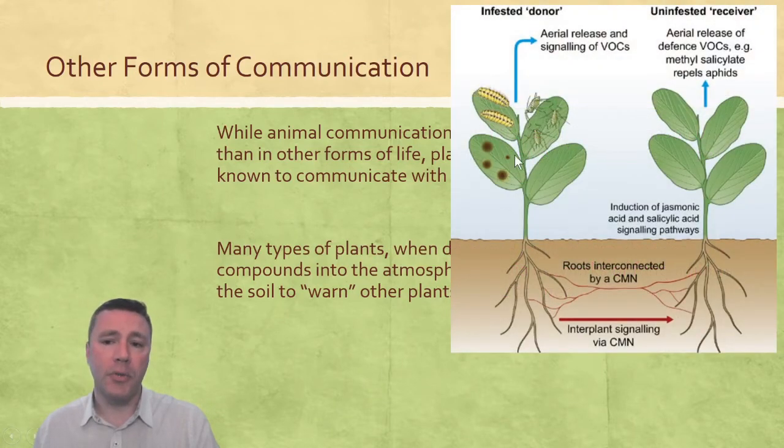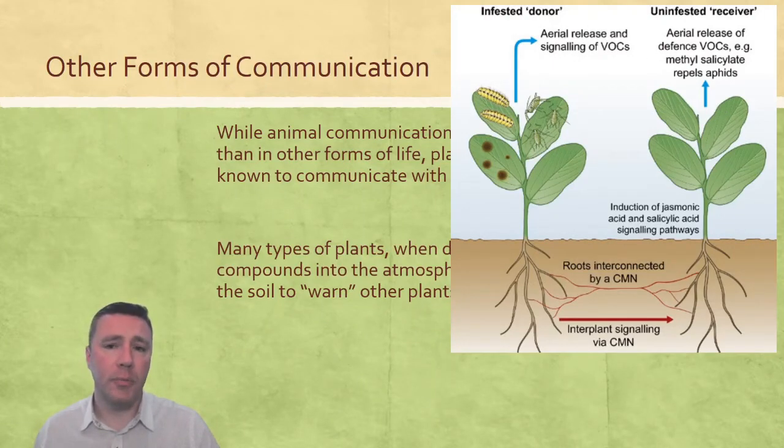So in this illustration here, we can see a plant that's been damaged by aphids and has released volatile organic compounds into the atmosphere. When other neighboring plants detect that chemical, they in turn will respond by producing chemical compounds that will repel those aphids.